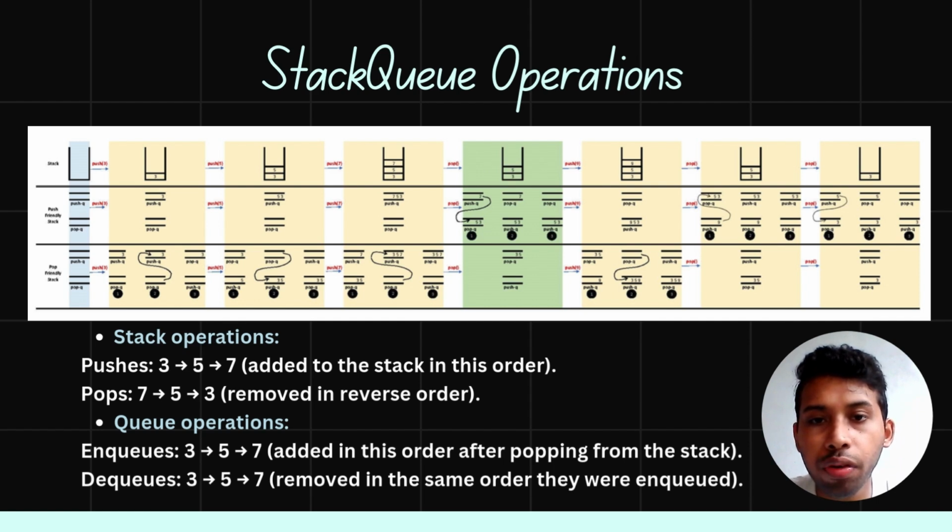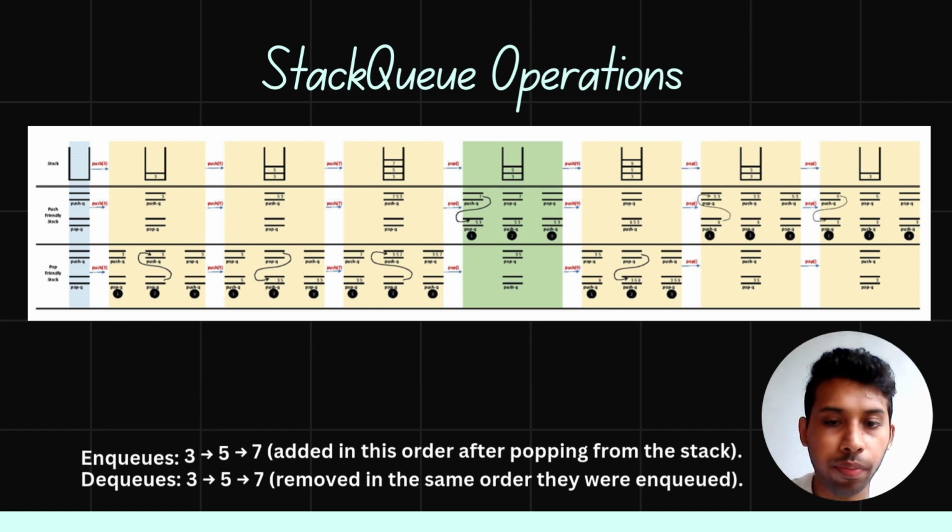Second, Dequeue, removing elements from the queue. The dequeue operation removes elements from the front of the queue following the FIFO, first in first out, principle. First 3 is removed, it was the first added. Next 5 is removed, finally 7 is removed, leaving the queue empty.